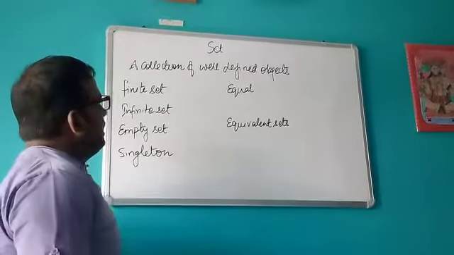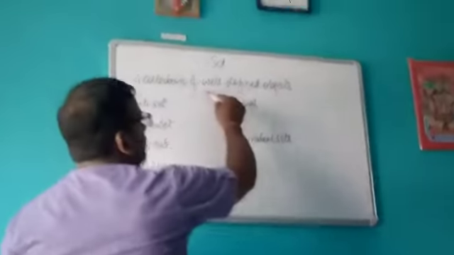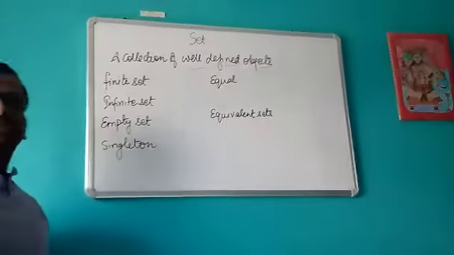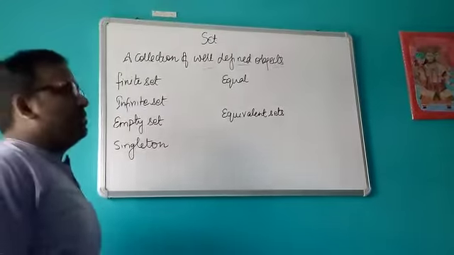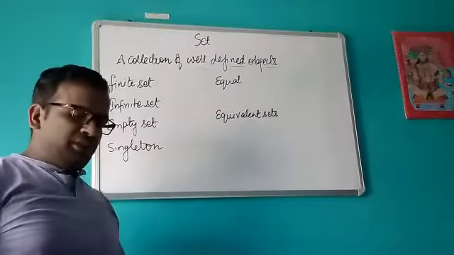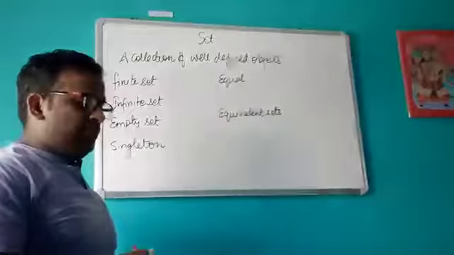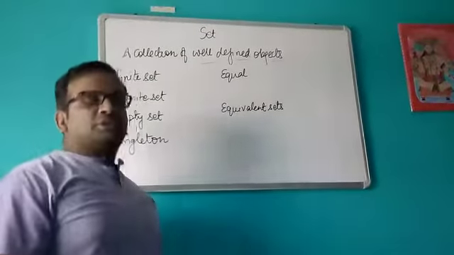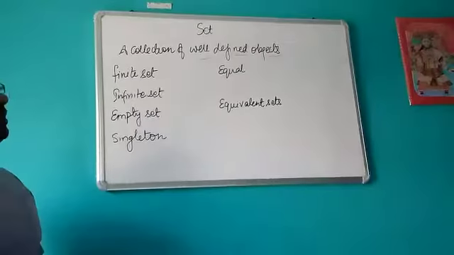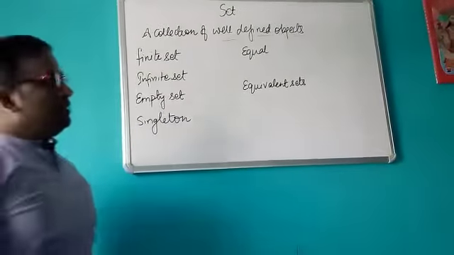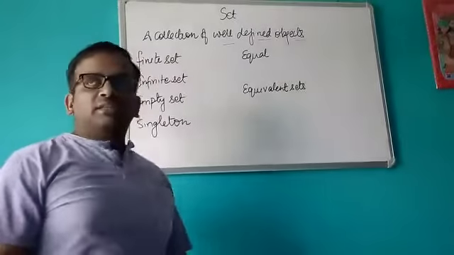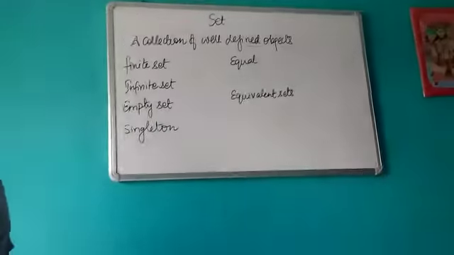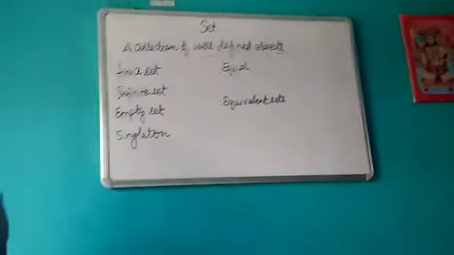So what was a set? A set is basically a collection of well-defined objects. Objects should be well-defined. That means whenever I am speaking about any set, you should be able to list out the elements. For example, if I say set of all months in a year, you can easily speak out January, February, March like this, and set of all days in the week, then you can easily say Monday, Tuesday, Wednesday like this. But if I say, suppose, set of all the intelligent people in India, then intelligence you cannot measure, and you cannot list out the elements. So this is the meaning of set.